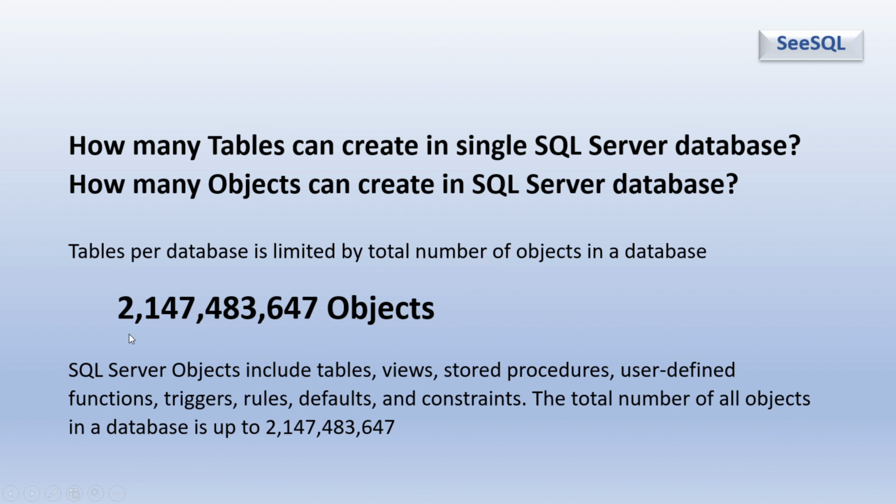That is 2 billion 147 million 483 thousand 647 objects. This is the maximum number of objects. SQL Server objects include tables, views, stored procedures, user-defined functions, triggers, rules, defaults, and constraints. The total number of objects is up to 2,147,483,647.